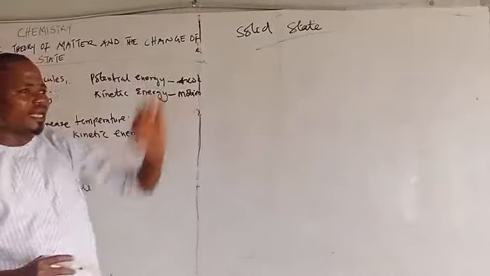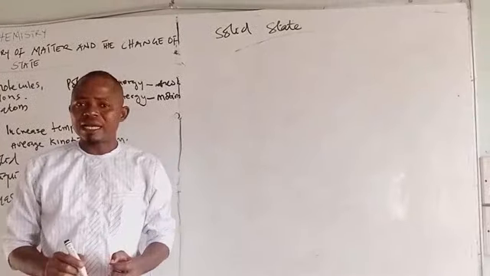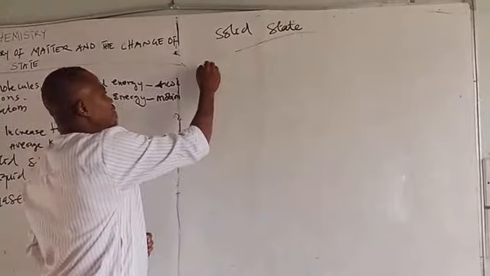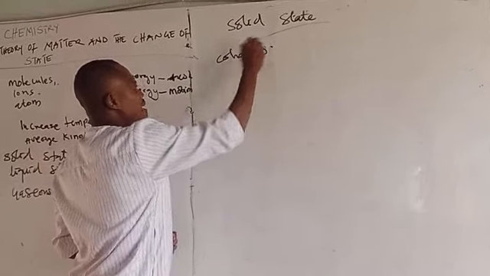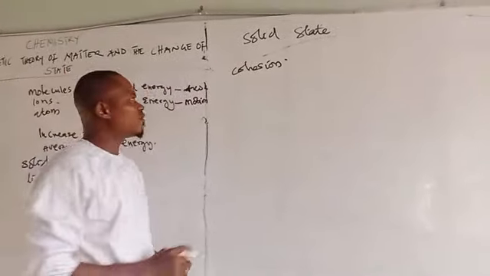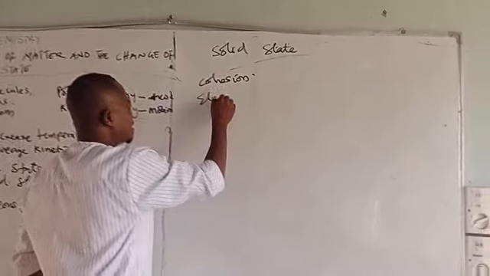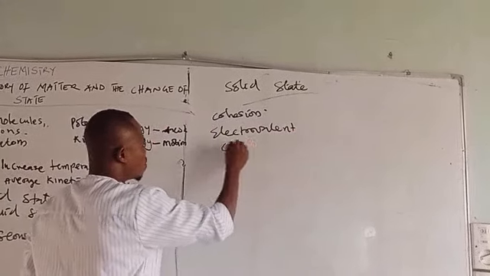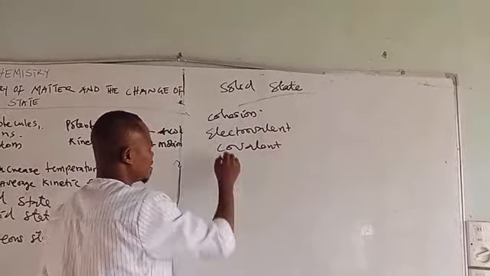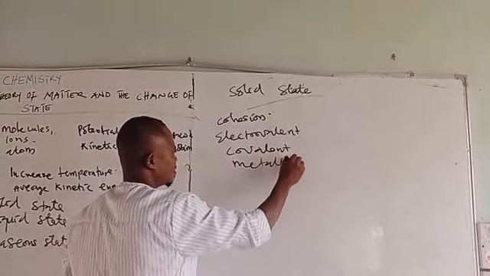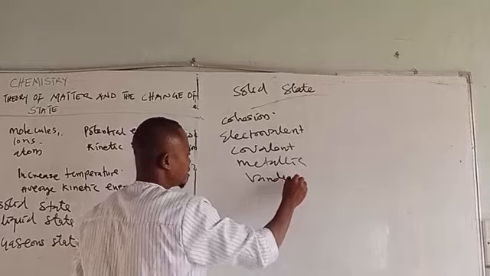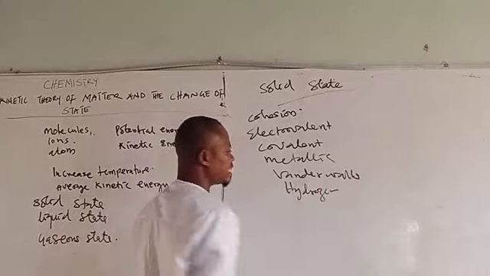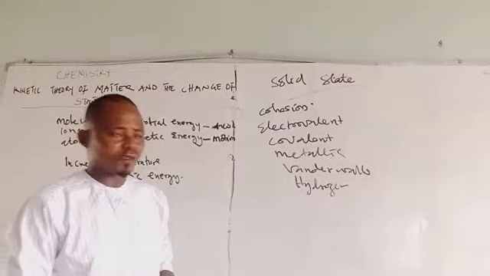Now, the particles in the solid state are closely packed together, and they are held together by forces of cohesion. These forces can either be electrovalent, which you should have known from your chemical combination, covalent, metallic, van der Waals, or hydrogen bond. These are different forces of cohesion, intermolecular forces.